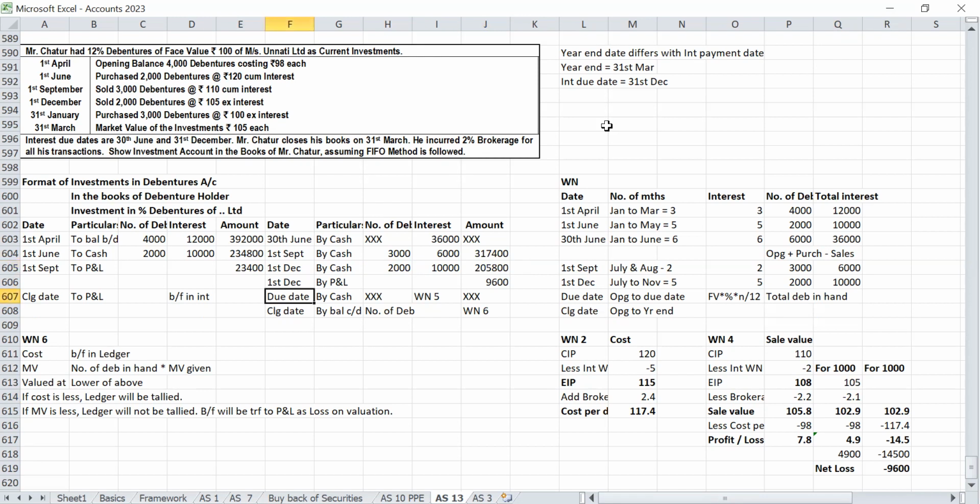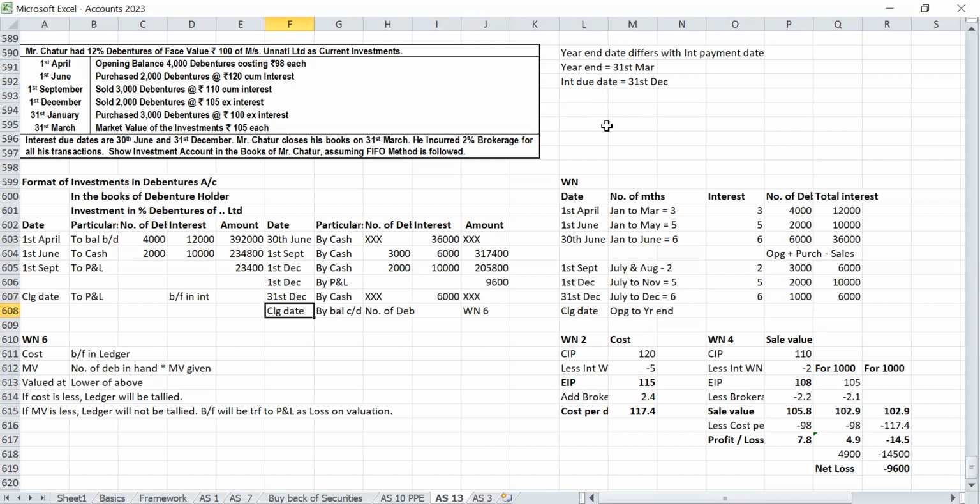Then due date, 31st December, for 6 months, July to December, 6 rupees. Debentures in hand 1,000, sir. So 6,000 received. On 31st December, by cash, 6,000 rupees interest received.